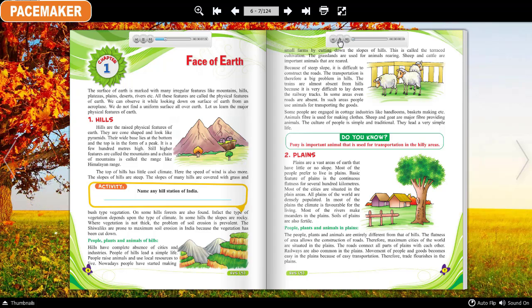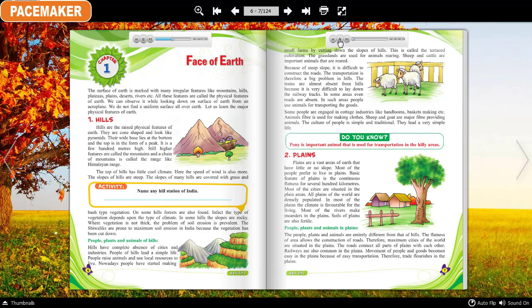1. Hills. Hills are the raised physical features of Earth. They are cone-shaped and look like pyramids. Their wide base lies at the bottom and the top is in the form of a peak. It is a few hundred meters high. Still higher features are called the mountains, and a chain of mountains is called a range, like the Himalayan range.